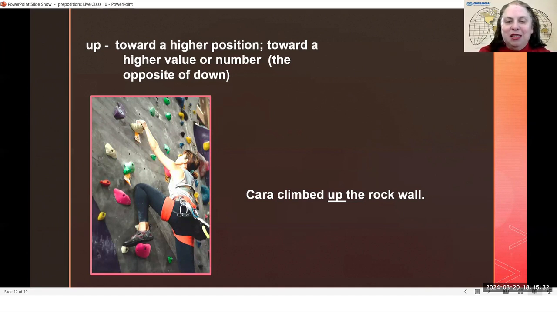You see that she has a belt around her, and that belt is attached to a rope, so that if she were to slip, someone can hold on to that rope and make sure that she doesn't fall down. But she is climbing right now up the rock wall, going in a direction that is going toward a higher position.